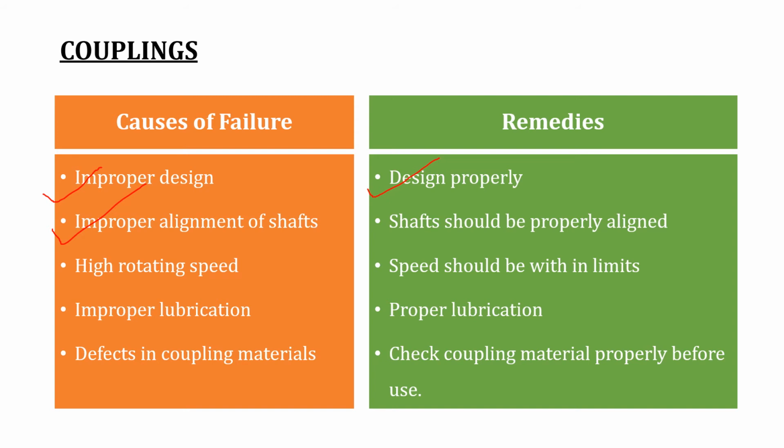Rigid coupling is allowed only for aligned shafts. If the alignment of shaft is not proper, then there will be a failure of the coupling. The shaft should be properly aligned before it is used. If the rotating speed of the shaft is above the limit required for the coupling, then there will be a failure in the coupling because of the development of vibration due to the high speed. The speed should be within the limit prescribed by the manufacturer.